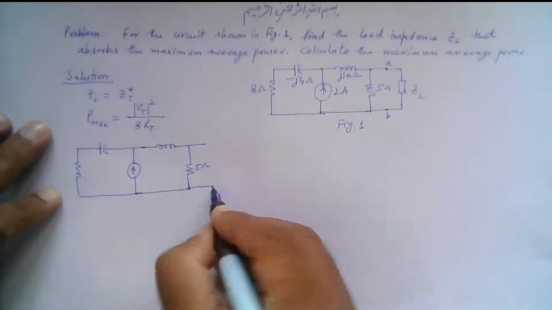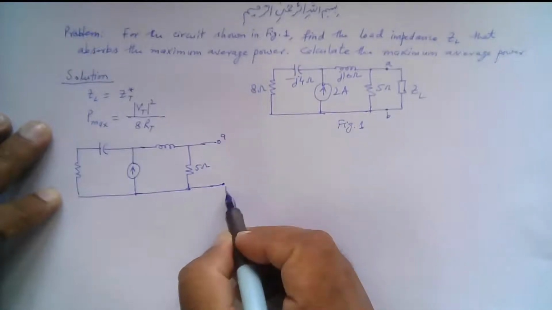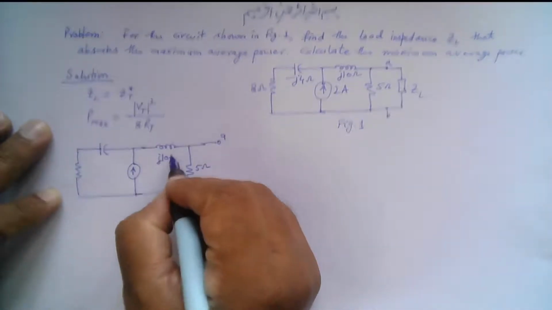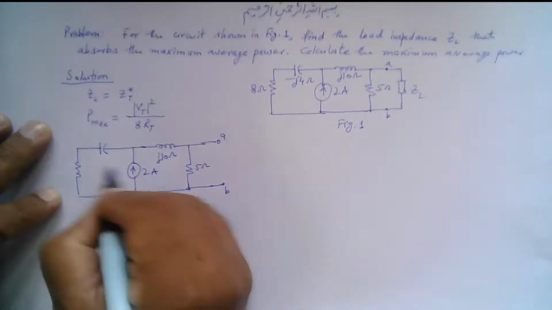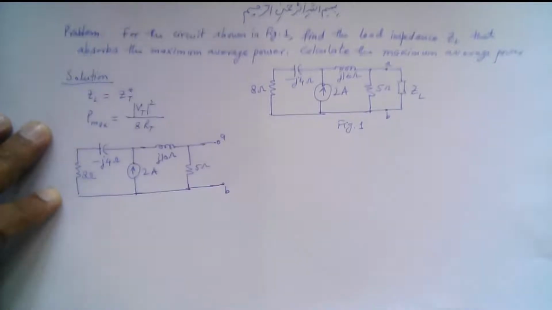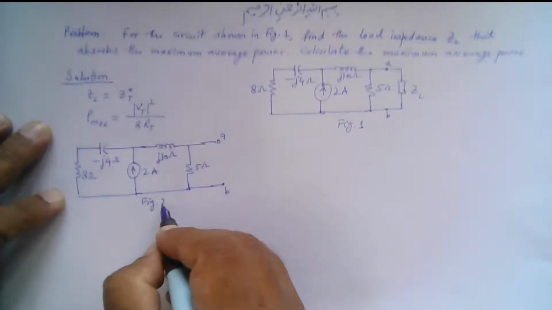This is 5 ohm, right? And these are terminals A and B where this load impedance will be connected. This is J10 ohm, this is 2 amperes, this is minus J4 ohm, and this is 8 ohms, right? Let's call this fig 2.